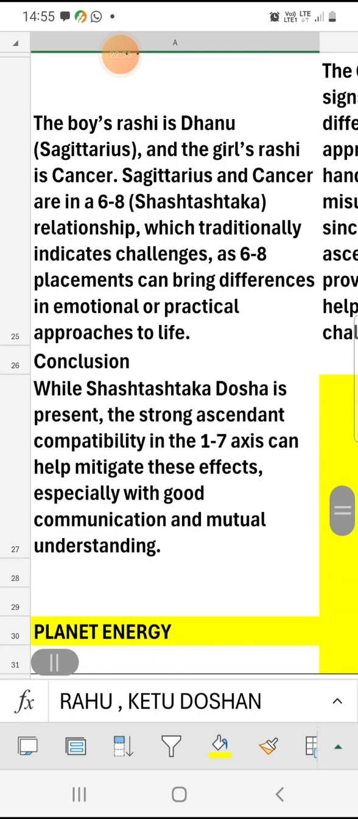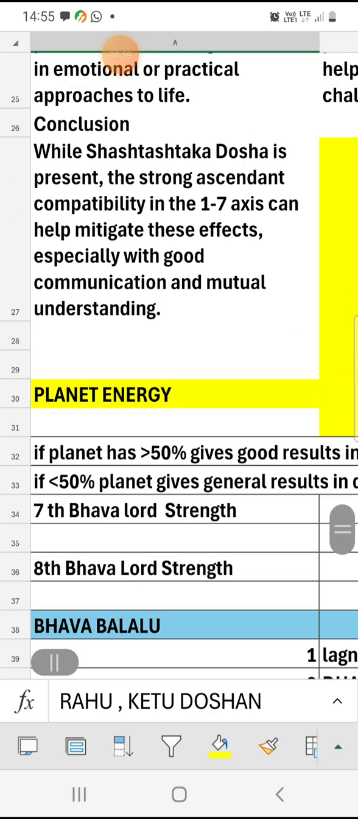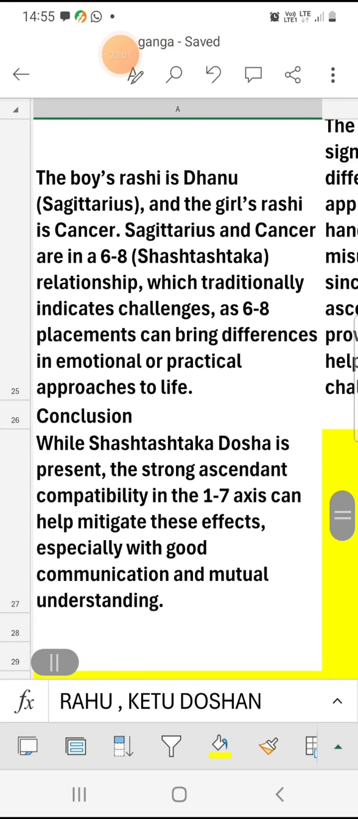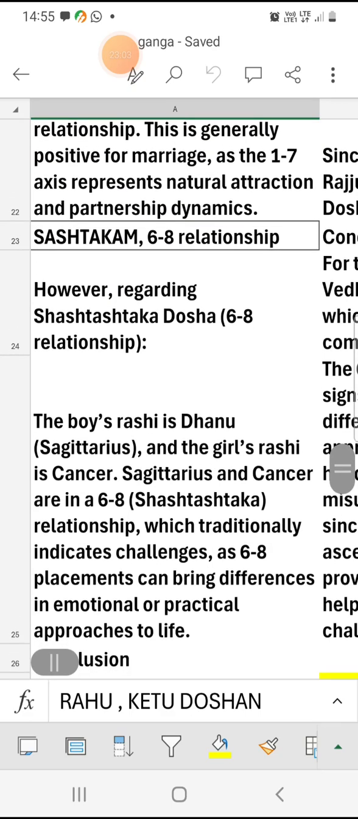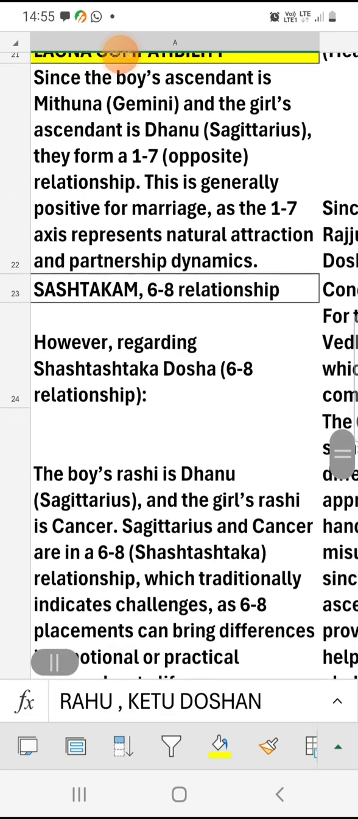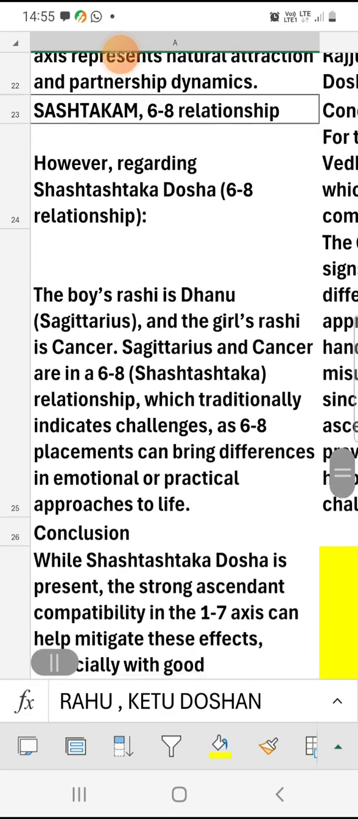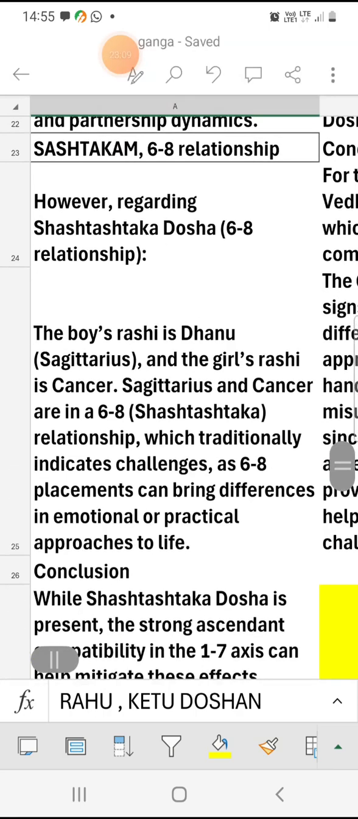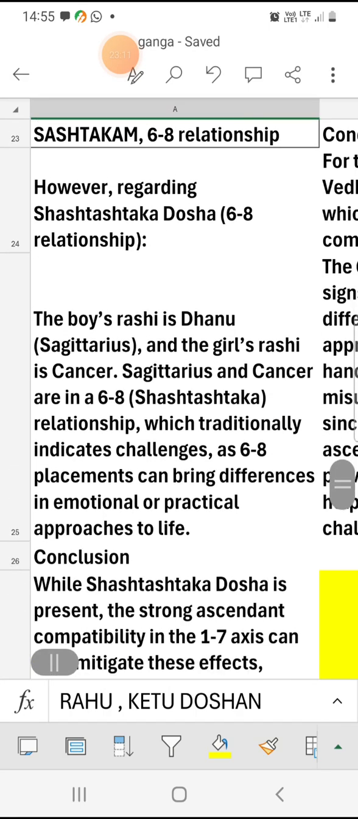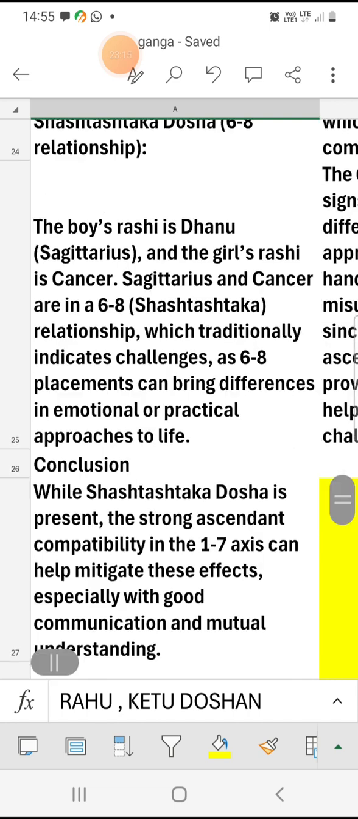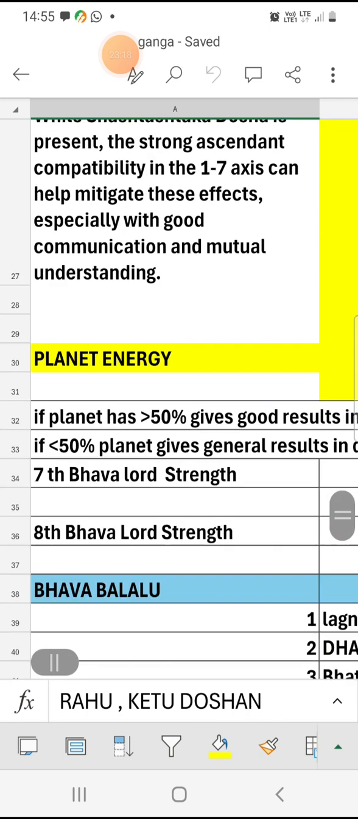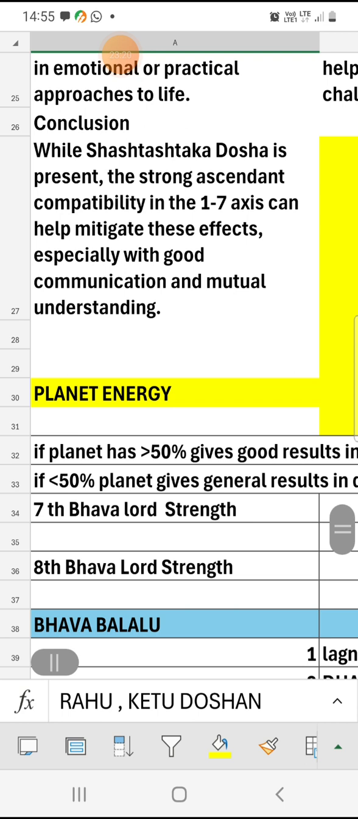Next is what? Planet energy. Lagna compatibility, Sashtastakam, relationship. In Sashtastakam, the 6 to 8 position, the 2 to 12 position, and the 5 to 9 position, you need to check back on that. Now, planet energy.